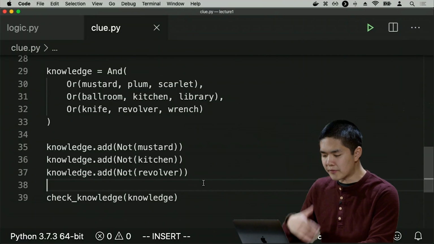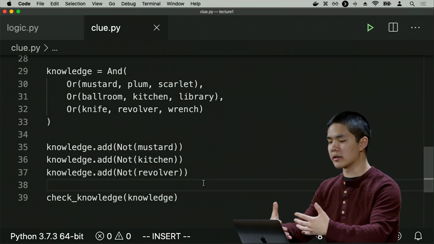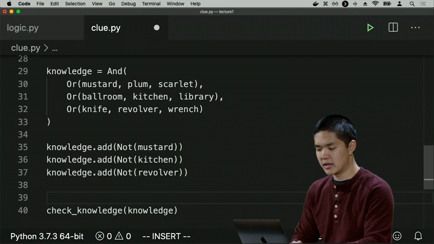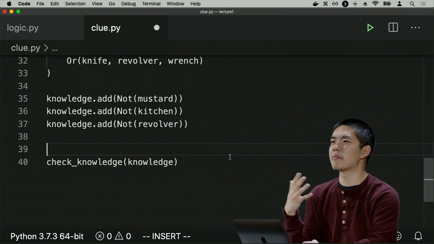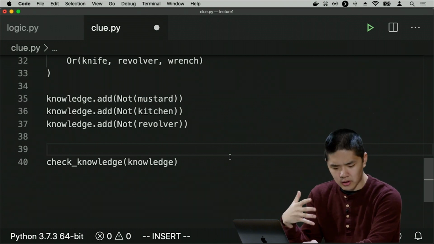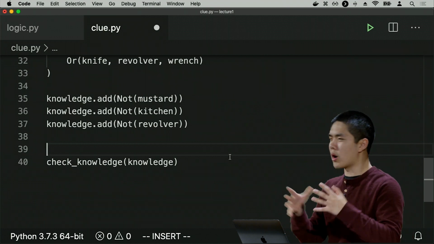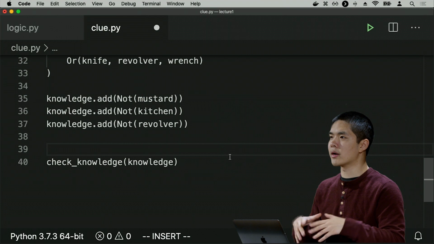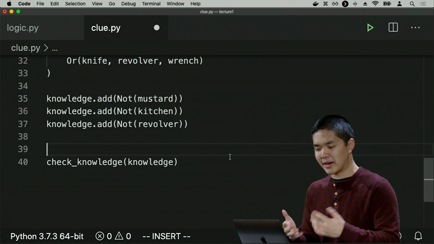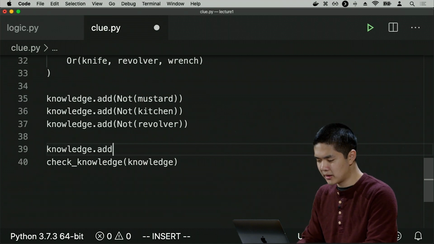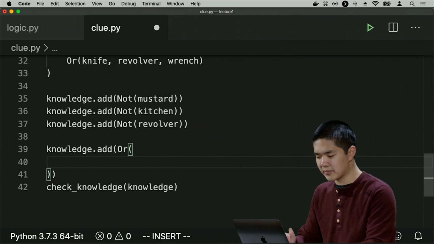And so additional information might be acquired over the course of this game, and we would represent that just by adding knowledge to our knowledge set, our knowledge base that we've been building here. So if, for example, we additionally got the information that someone made a guess, someone guessed, like, Miss Scarlet in the library with the wrench, and we know that a card was revealed, which means that one of those three cards, either Miss Scarlet or the library or the wrench, at minimum must not be inside of the envelope. So I could add some knowledge, say knowledge.add. And I'm going to add an or clause, because I don't know for sure which one it's not, but I know one of them is not in the envelope.